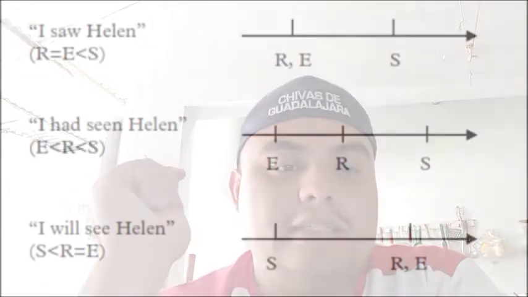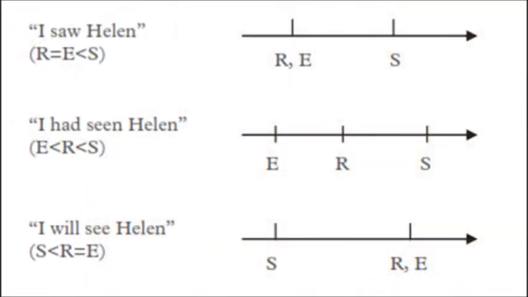This is important to identification because of the relation between the reference time and speech time. I'm going to show you this example, right? I saw Helen, right? The second one is I had seen Helen, and the last one is I will see Helen, right? They are following the order that I have mentioned, right?